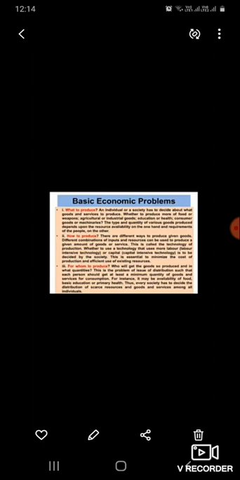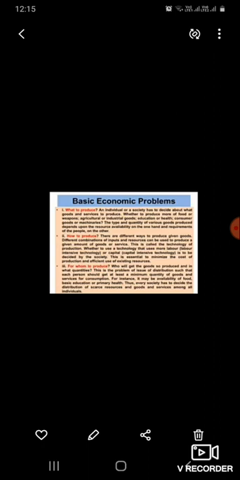First one is what to produce. An individual or a society has to decide what goods and services to produce, whether more of food or weapons, agricultural or industrial goods, education or health, consumer goods or machinery. The quantity of various goods produced depends on the availability of resources on one hand and the requirement of the people on the other, and they have to choose according to the resources of that country and the requirements of its people.